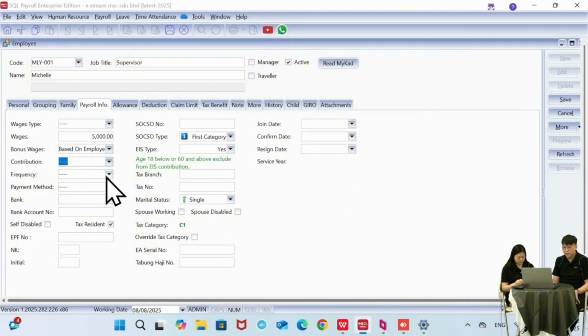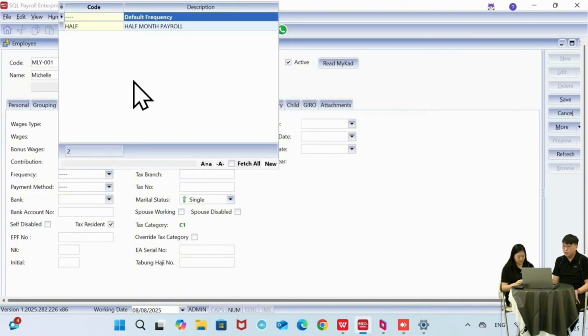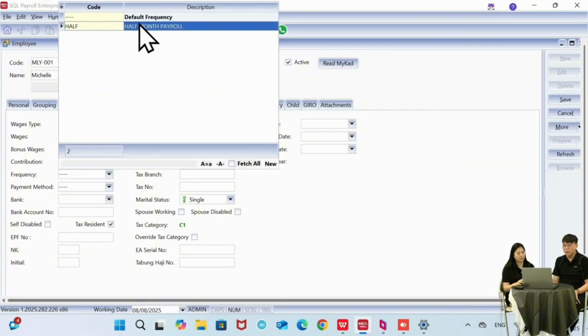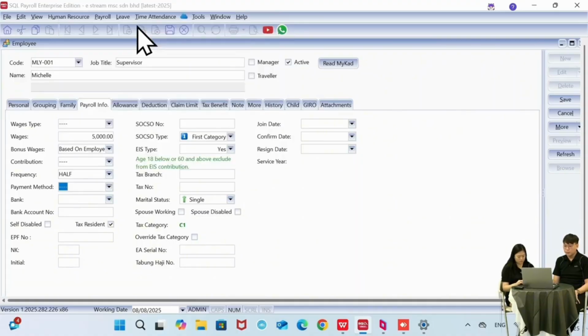Okay, followed by the frequency here. You can see our system by default has two types, default frequency and also half month payroll. Let's say some company may pay wages 2 times per month. Maybe they separate it into 2 times. So we can choose the frequency as half month payroll.